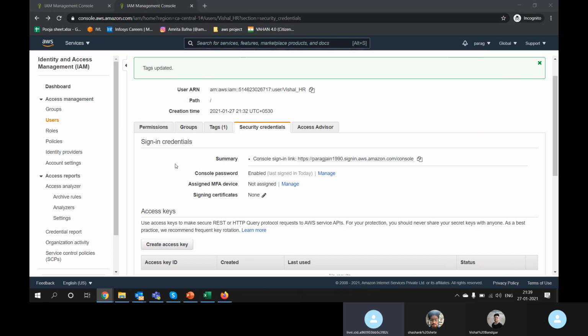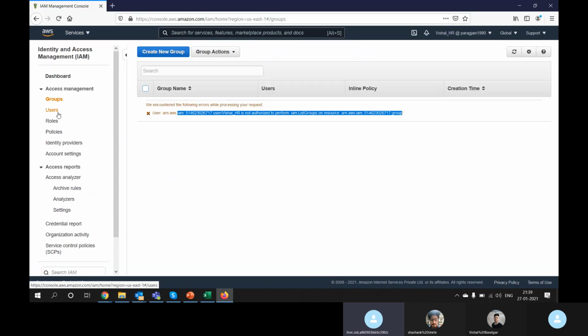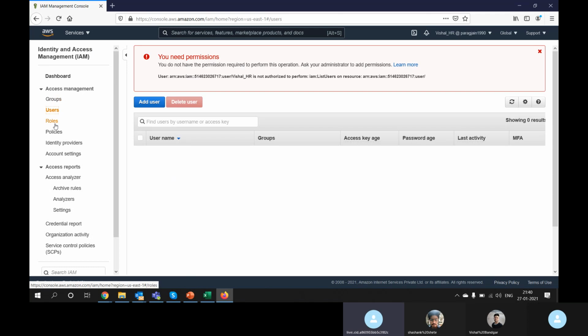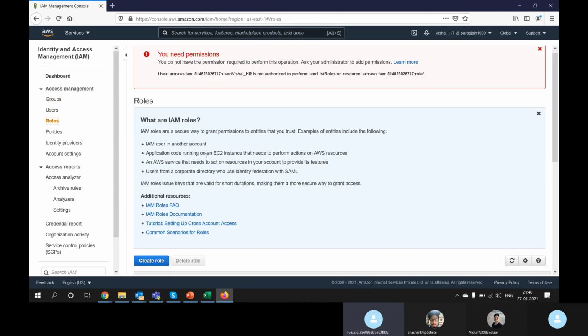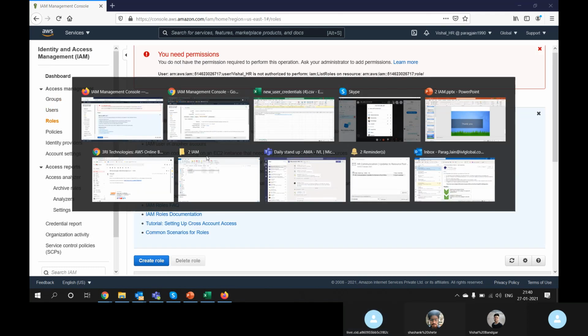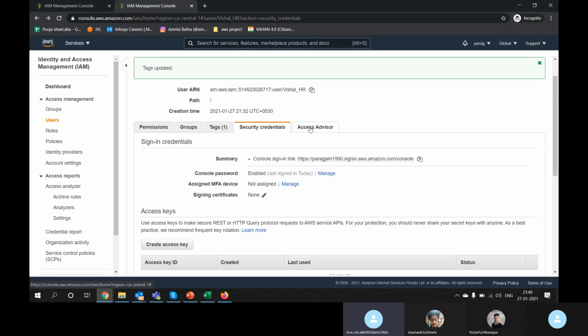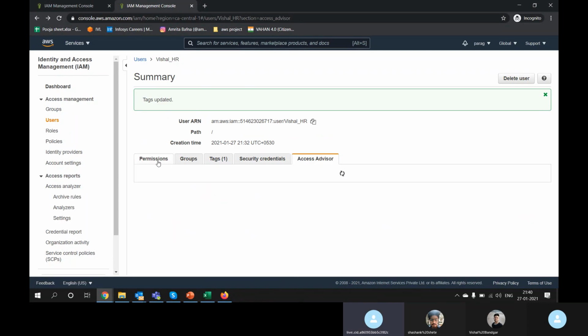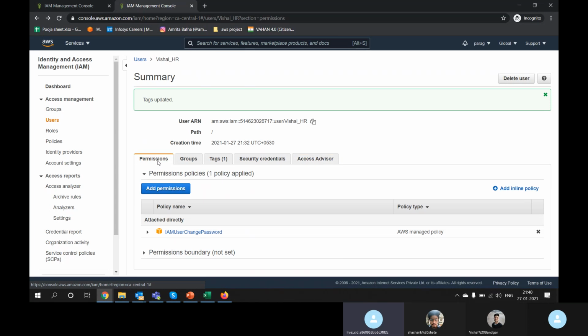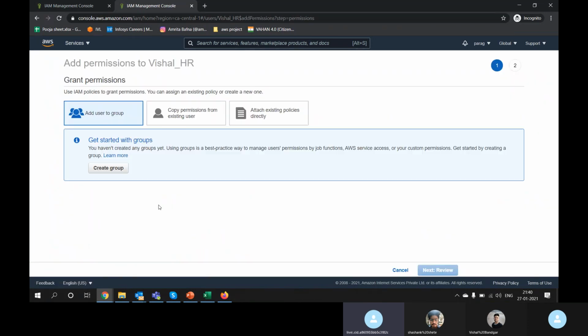If I am in Vishal, I will go to Vishal. Vishal user can't see anything. Okay. I will go back. These are a couple of things you can see in the Vishal user. Okay. Let's go to permissions. Let's give Vishal a permission.